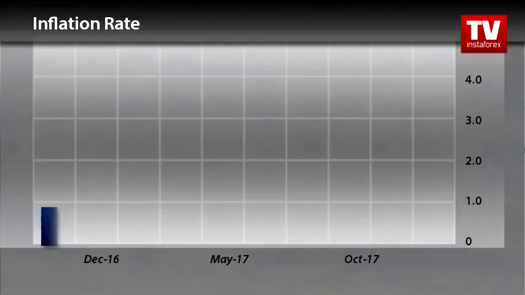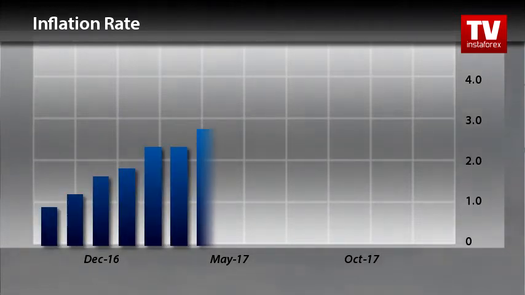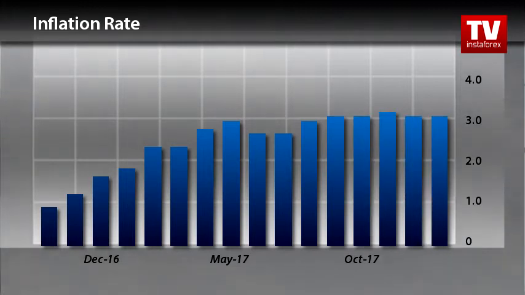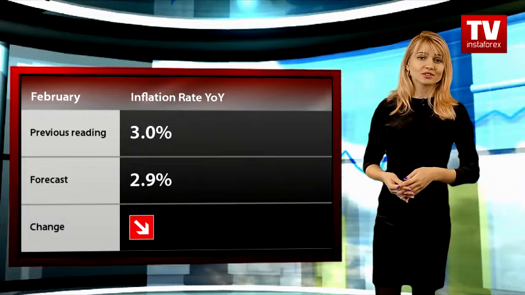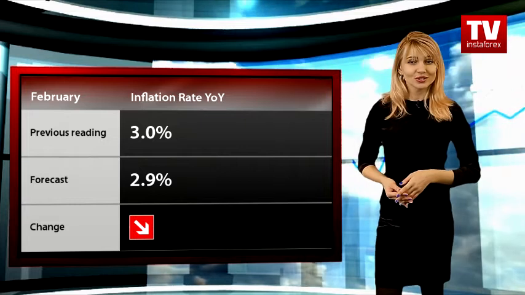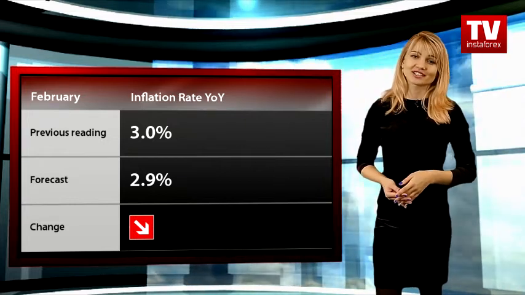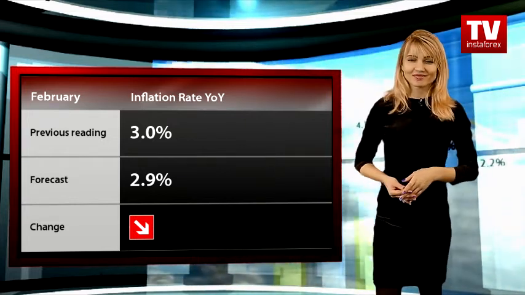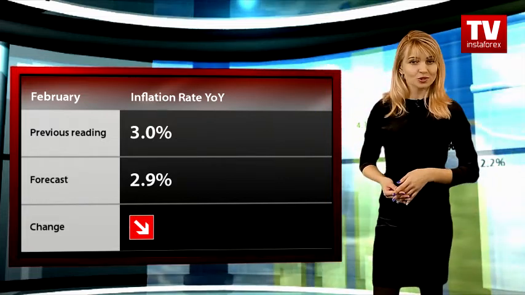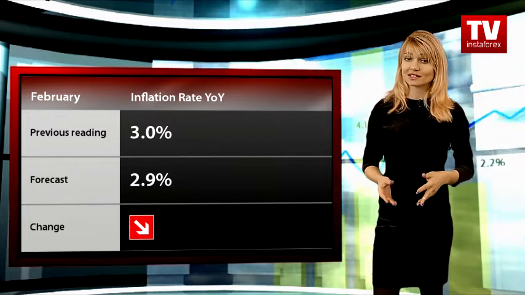In January, consumer prices in the UK rose by 3% on year, strengthening the Bank of England's case that borrowing costs need to rise to bring inflation back to its 2% annual goal. Price gains were driven by clothing, footwear and recreational goods and services, especially tickets for zoos and gardens. Inflation in the UK has been above the Bank of England's 2% target for 12 months in a row.